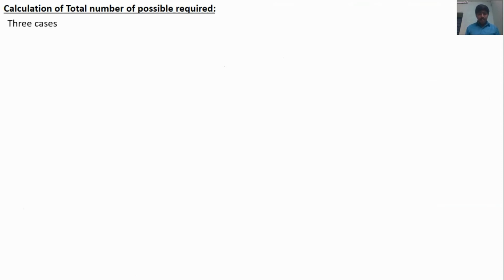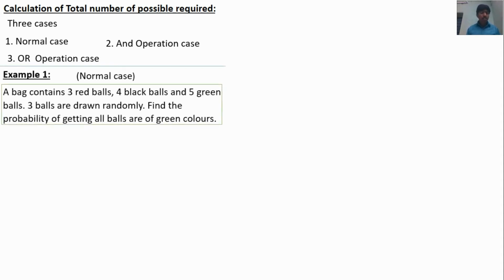There are 3 cases. The first case is the normal case, the second one is the AND operation case, the third one is the OR operation case. Let me discuss the problems one by one, then only you will understand very clearly. Let's take the first case.